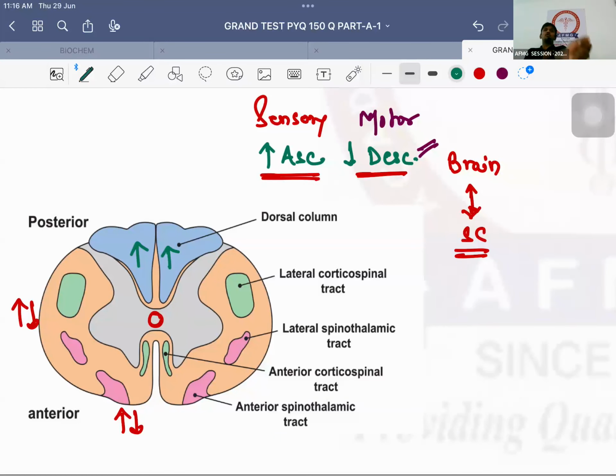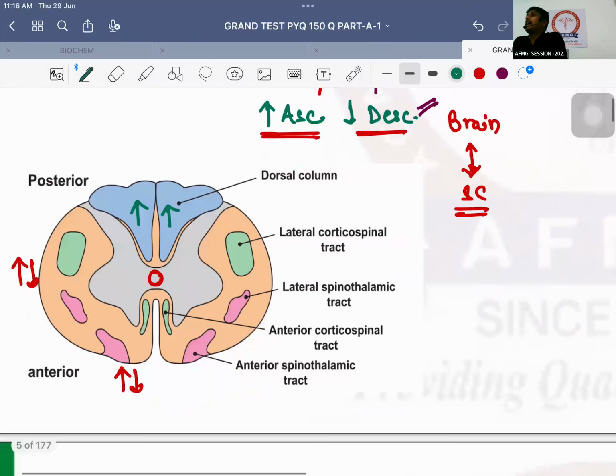Now, let's talk first of all about the descending tracts. Descending tracts are only present in 2 columns. One is the lateral column and another is the anterior column. Now these tracts are starting from where? They are starting from the brain and they are coming to the spinal cord. Which part of the brain? The outer part of the brain known as cortex. So as they are starting from cortex and coming towards the spinal cord, these should be called as corticospinal tracts.